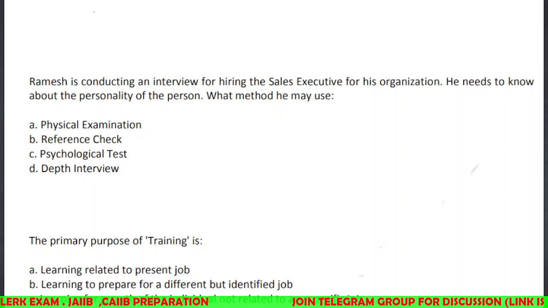So here you can see some MCQs, right? So I will just read the question and directly say the answer, and you need to analyze the options, right? So let's start. The first one is